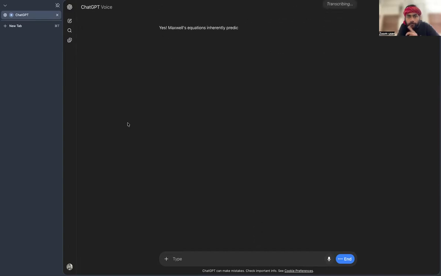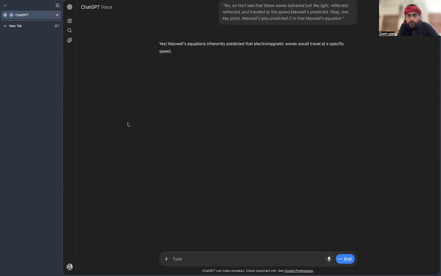Yes, Maxwell's equations inherently predicted that electromagnetic waves would travel at a specific speed. When he calculated it from known electrical and magnetic constants, it matched the known speed of light. That was the aha moment. He realized light itself is an electromagnetic wave. Thus, the speed of light, c, emerged straight from his theory.